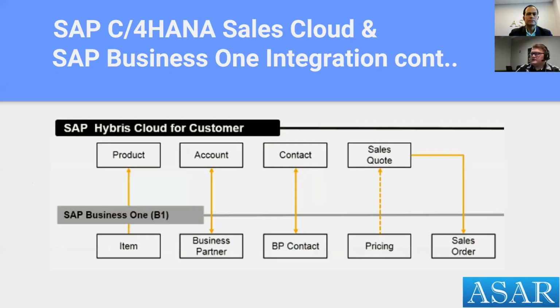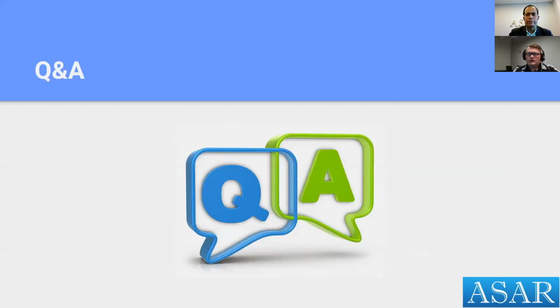So we covered these steps here. You'll notice that the sales quote goes to sales order after request pricing. This request pricing is not bidirectional. It only comes in from B1, and then from there it goes on to create the sales order. I'll send it back to you, Sanjay.